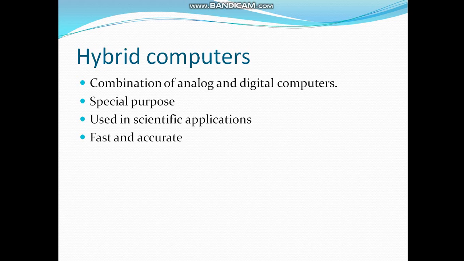Hybrid computers are a combination of analog and digital computers; they have combined the properties of both. They are fast and accurate and produce reliable results. They are special purpose, designed to perform some specific tasks, and are used in scientific applications. You can take the example of a gas station pump, where the quantity measured is in analog form and the price is in digital form.